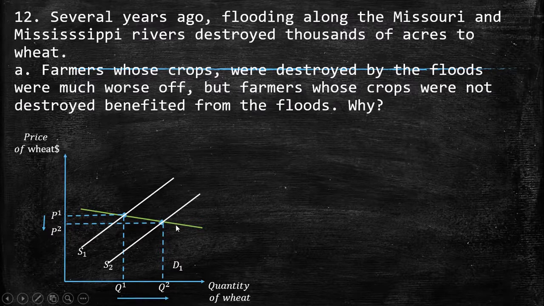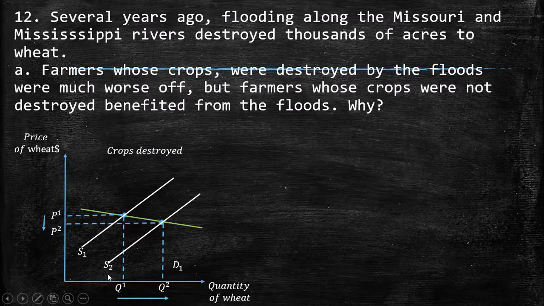Because we know that with an elastic demand curve, when we have an increase in the price, there is going to be a decrease in the total revenue. Here this was the initial point, so the quantity is going to decrease, and the price increases. The quantities that we lost are not compensated by the small increase in price. So this is why they are worse off.